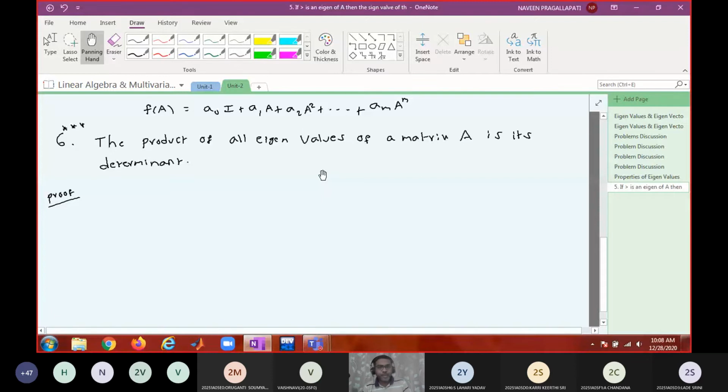So how do we prove this result? Any suggestion? So how do we start? At least tell me the starting step. How do you want me to start? How many eigenvalues will be there? What is the order of A? So what is the default order of the matrix? N by n. Suppose A is a square matrix of order n.